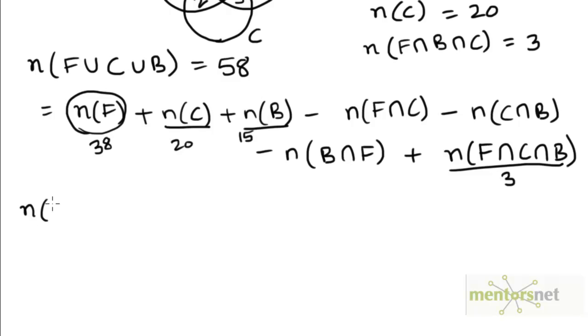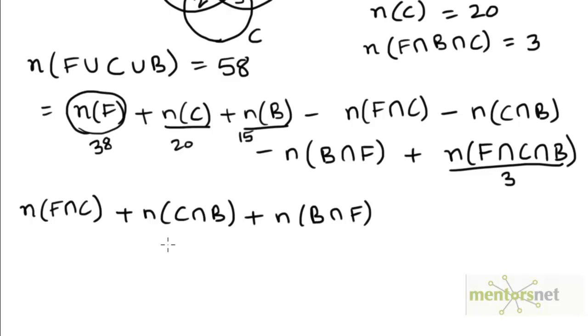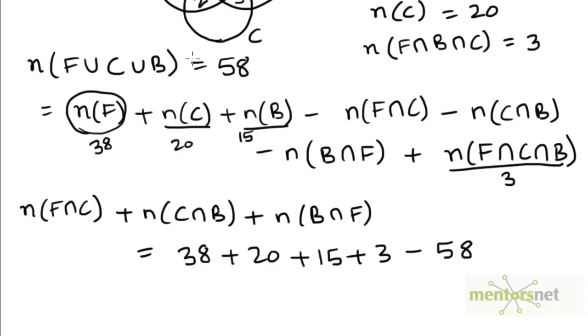So we can get the number of elements in F intersection C plus the number of elements in C intersection B plus the number of elements in B intersection F to be 38 plus 20 plus 15 plus 3 minus 58, taking this 58 on the right hand side and bringing these three values on the left hand side.